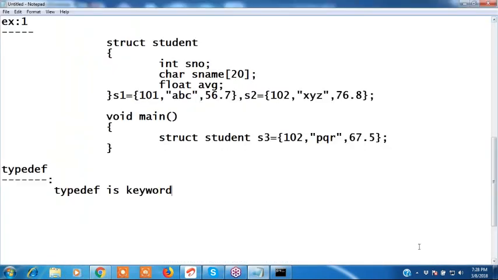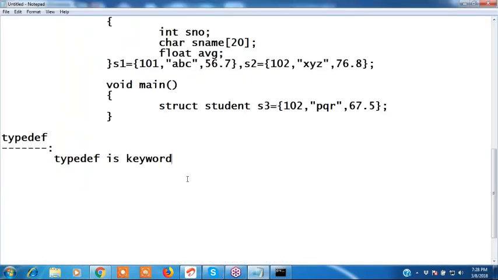But what is typedef? See, typedef is a keyword. Using the typedef keyword we cannot create any new data type. We can give an alias name for an already existing data type. We can give a new name to an already existing data type, right? We can't create any new data type, but we can give a new name. That is called an alias name.